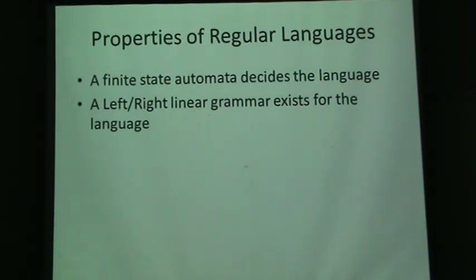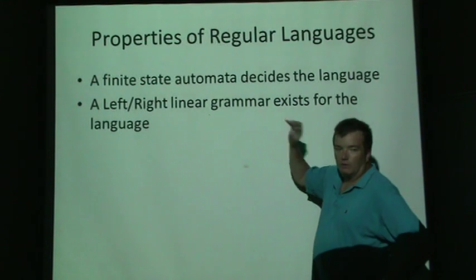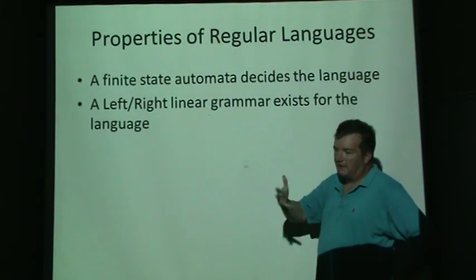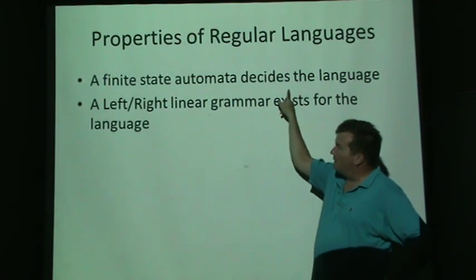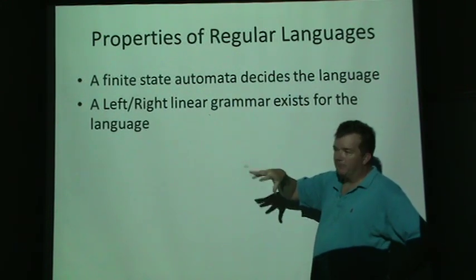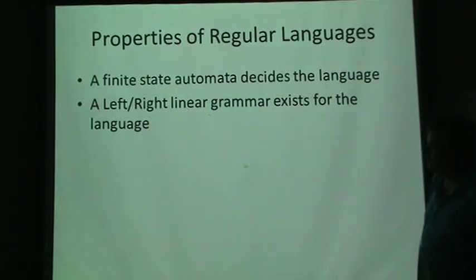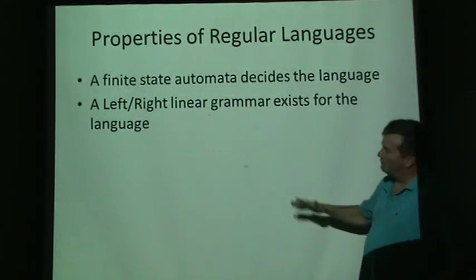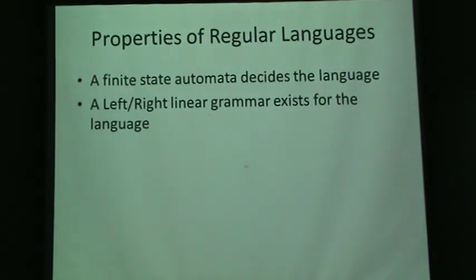Okay, just a couple of properties for now. For regular languages, a finite state automaton can decide the language, meaning if you give an input word and ask yes or no, is this in the language, we can build a finite automaton that doesn't use any memory and will always answer yes or no for all inputs. There's also either a left or right linear grammar that exists for that language. So this is the simplest form of languages.